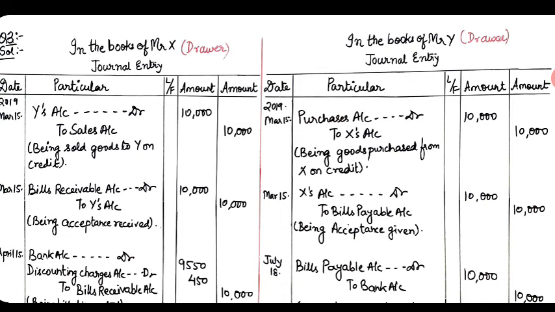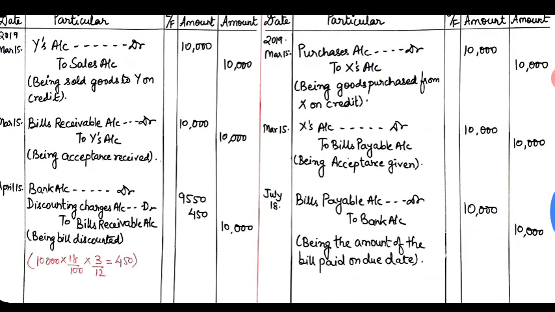March 15, bills receivable account debit to Y's account, that is being acceptance received. March 15, in the books of the drawee, that is X's account debit to bills payable account, being acceptance given, 10,000. Last entry, that is April 15, bank account debit, discounting charges account debit to bills receivable account, being bill discounted. So 10,000 was the amount of the bill, 18% but for 3 months, so 450. So bank account 9,550, discounting charges 450 and bills receivable 10,000. Simultaneously, bills payable account debit to bank account, 10,000, being the amount of the bill paid on the due date.